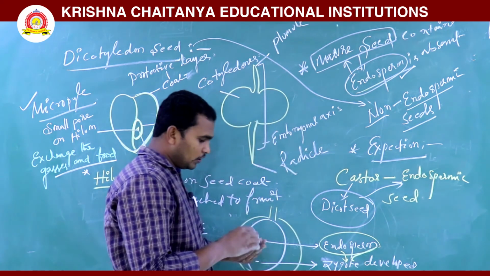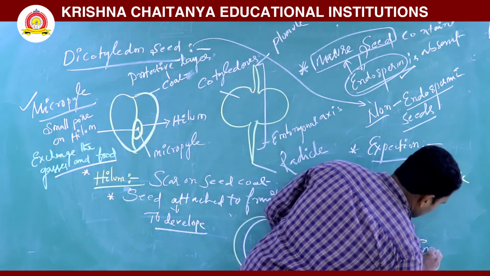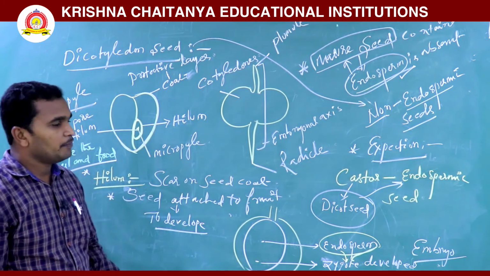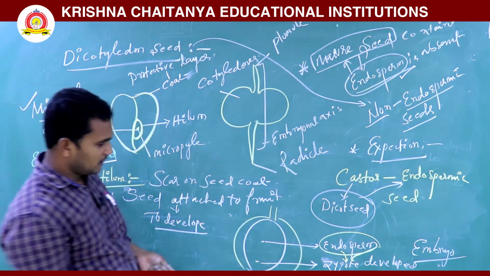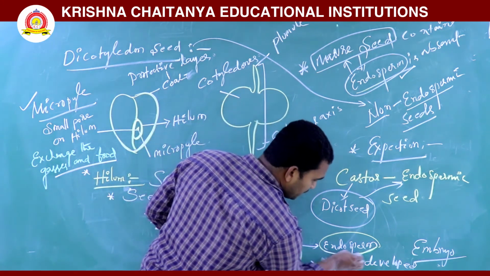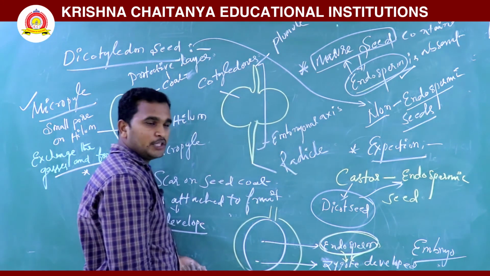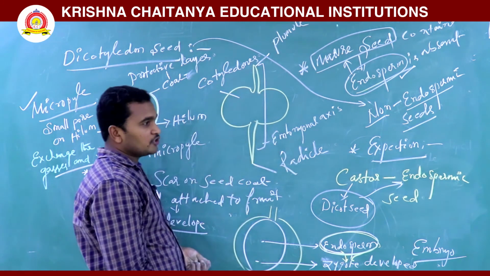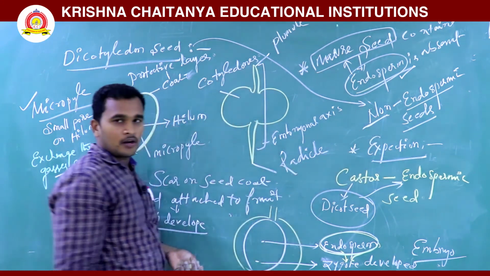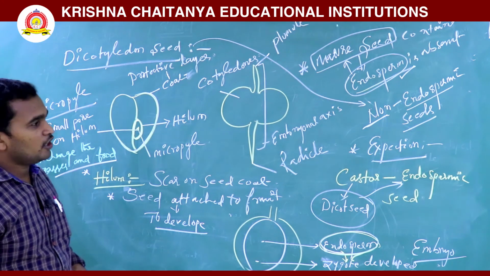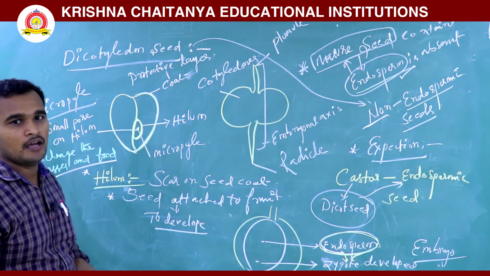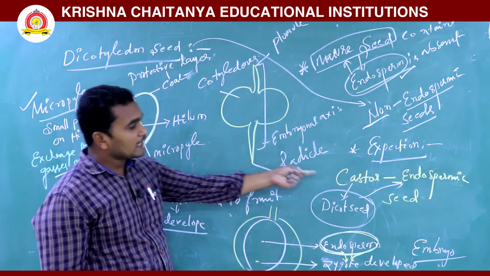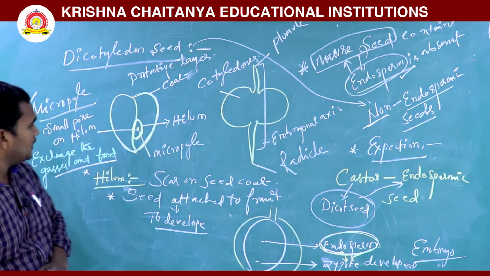So a matured seed has no endosperm, as it is completely utilized. That's why these are called non-endospermic seeds. The only exception is castor, which has endosperm.